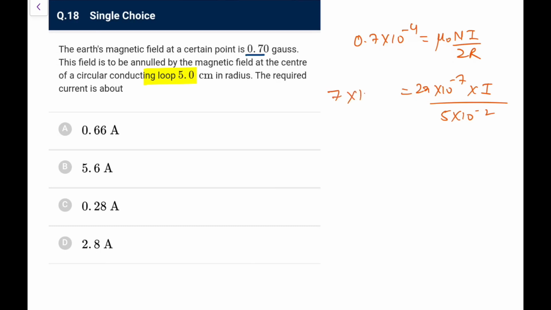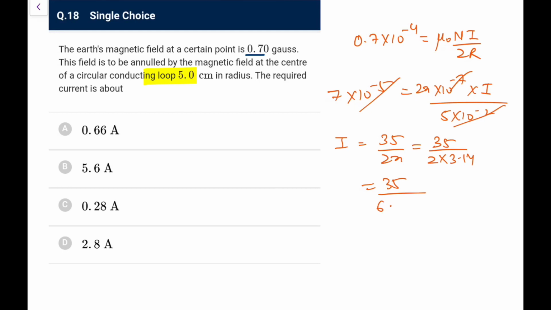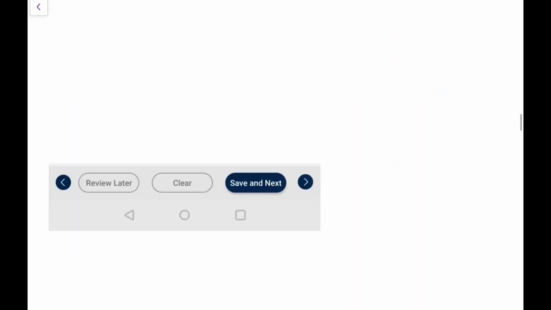I can write it as 7 into 10 raised to power minus 5. So all the powers go. So I becomes 7 into 5, that is 35 upon 2 pi. So write that pi as 22 by 7. No point in that. Write it 3.14 only. So 35 upon 6.28. So it would be between 5 and 6. So the most appropriate is 5.6. Go for it. Next.